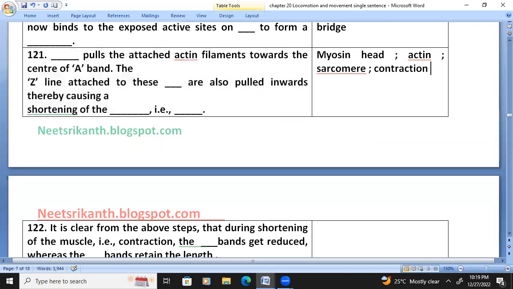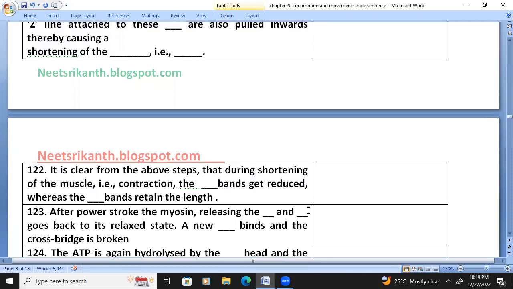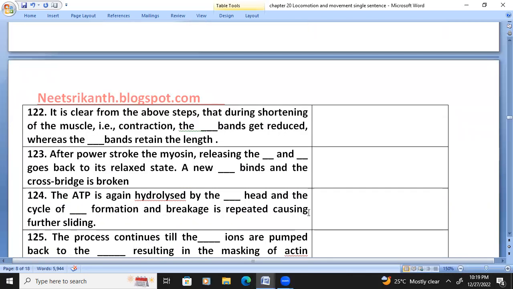It is clear from the above steps that during shortening of the muscle, the I bands get reduced, whereas the A bands retain their length. The I band is getting reduced and the A band retains its length.